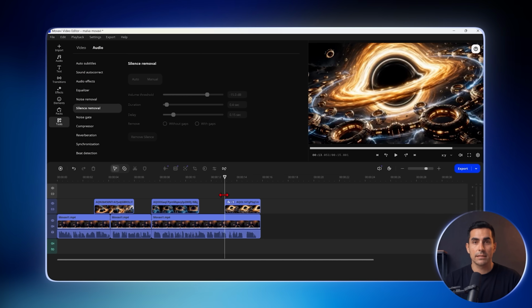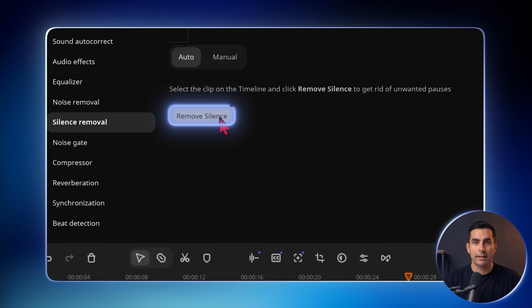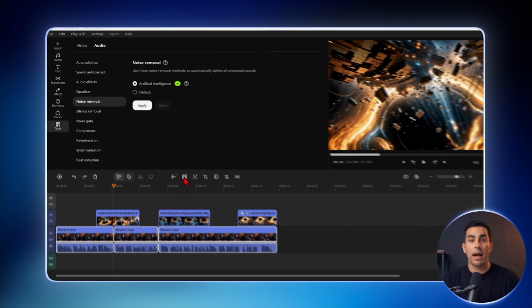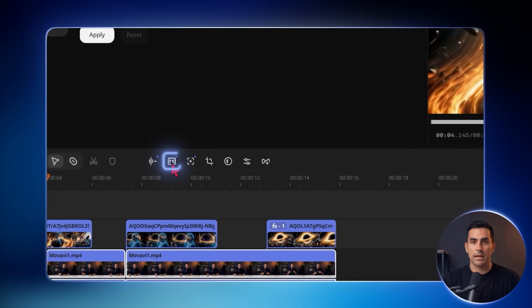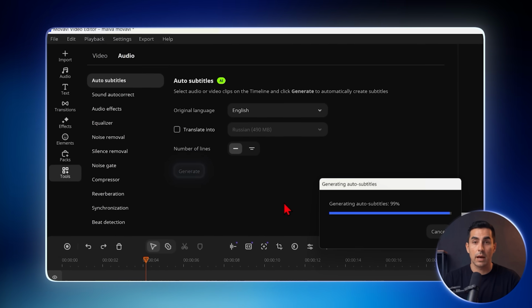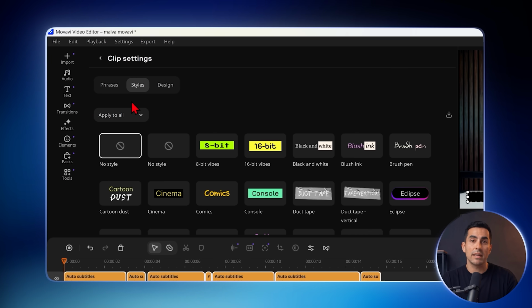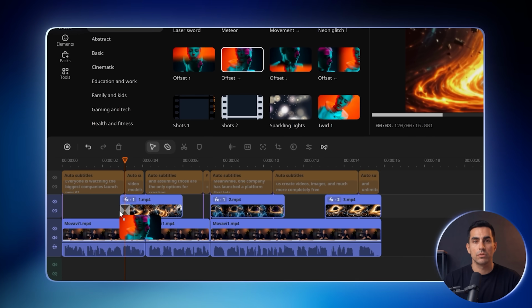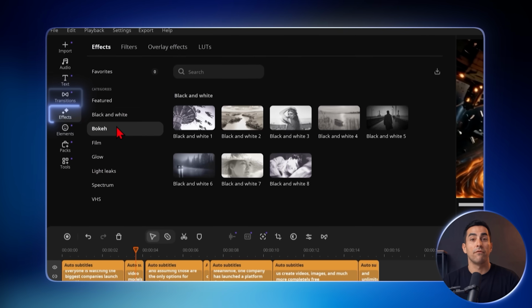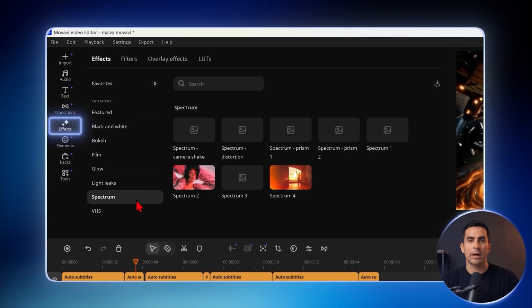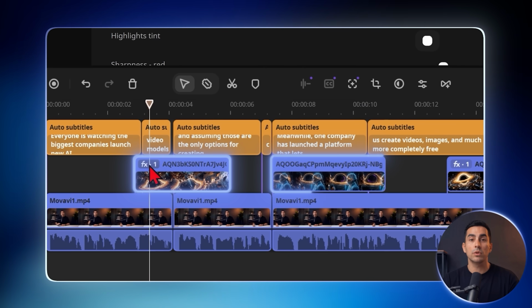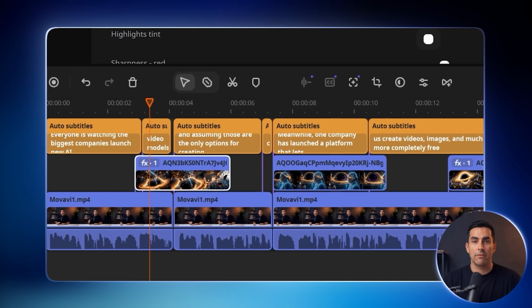For those talking scenes, silence removal cuts pauses automatically, while noise removal cleans up the audio, making the video faster, clearer, and more engaging. Then auto subtitles adds text in just a few clicks, and we can customize the font, color, size, and style. Next, we can add transitions to make the camera changes feel smoother. Then we can choose from more than 40 adjustable effects, including newer categories like glow and film. We can also copy effects from one clip to another instead of rebuilding the same edit every time.